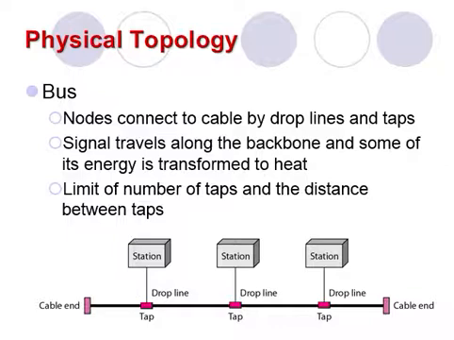As the signal travels along the backbone, some of its energy is transformed into heat. Therefore, it becomes weaker and weaker as it travels further and further. For this reason, there is a limit on the number of taps a bus can support and on the distance between those taps.